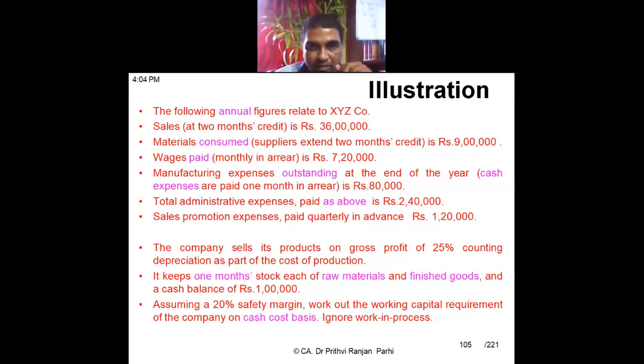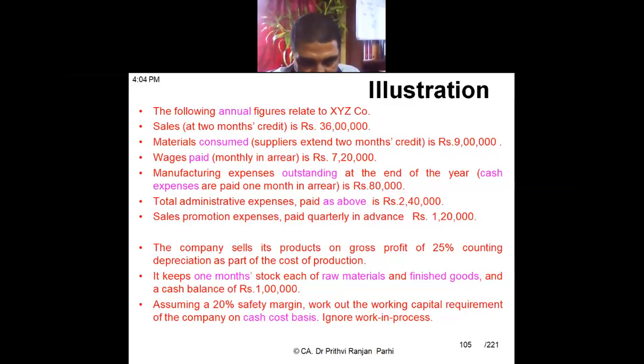Sale promotion expenses paid quarterly in advance is 1,20,000. The company sells its product at a gross profit of 25%, counting depreciation as part of the cost of production. It keeps 1 month stock each of raw material and finished goods and a cash balance of rupees 1 lakh.